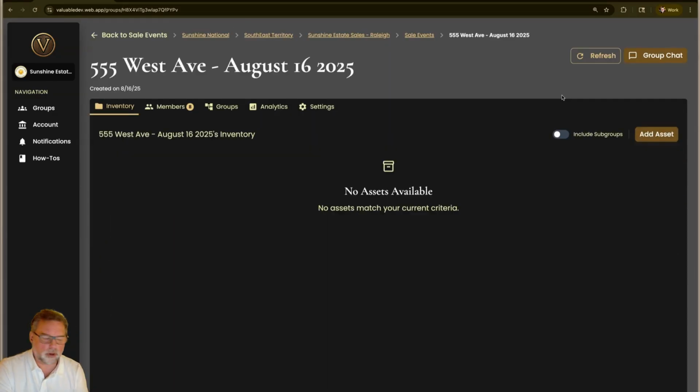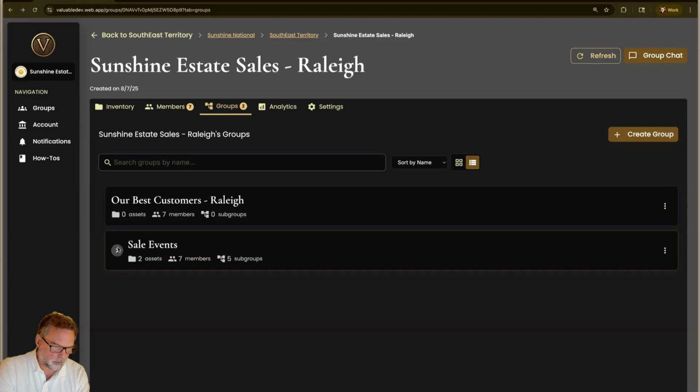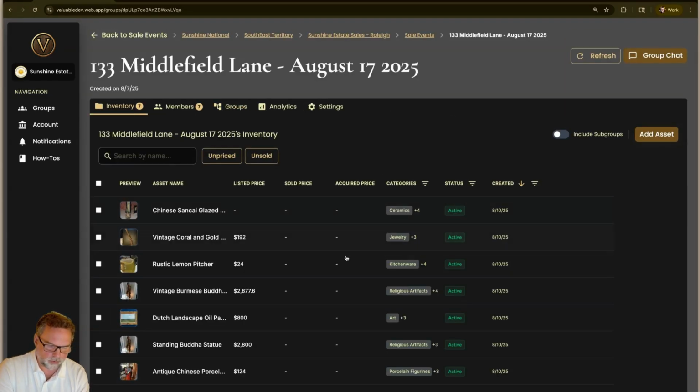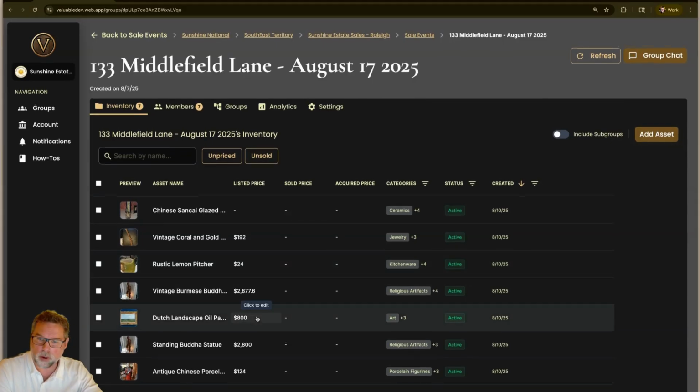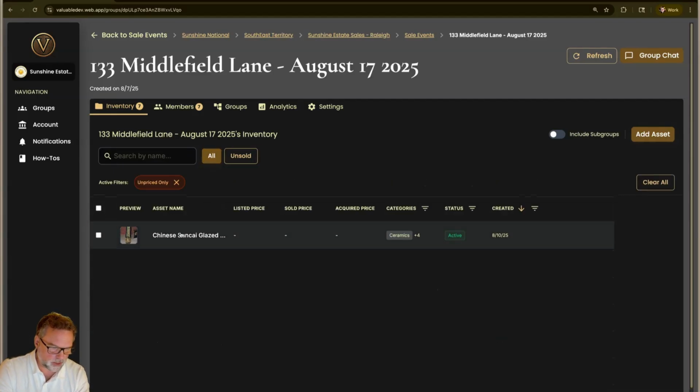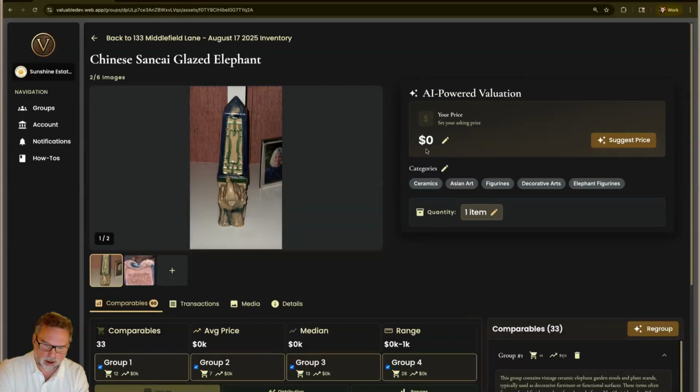But if you've looked at the videos on the mobile Quickstart, you'll know that we can add inventory with the mobile, and you'll start to see all of that coming in from users. If you look at Middlefield Lane, these were all taken from mobile apps, and they just start flowing in. If you're a pricer at an estate sale, you go in here, you start seeing things flow in, and you start grabbing stuff. You can see what's not been priced yet. You can grab that and say, okay, I want to price it.